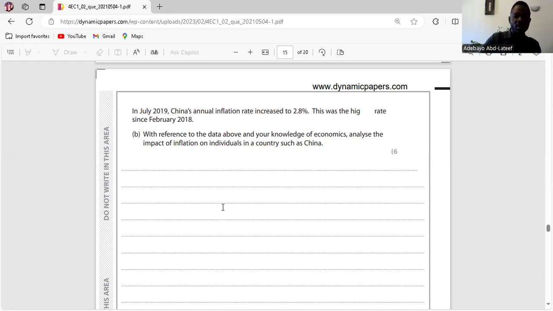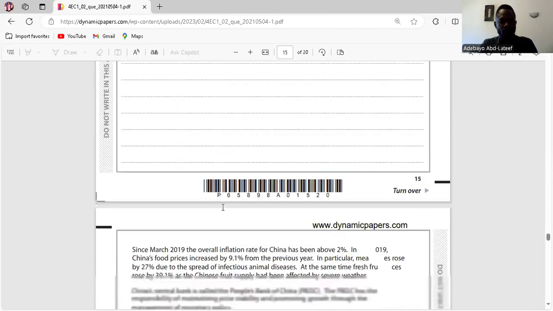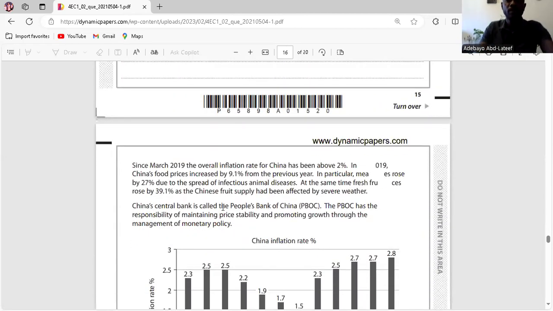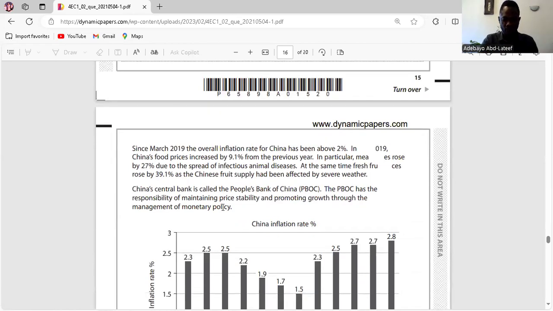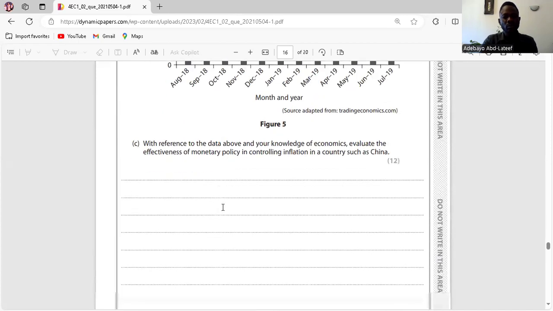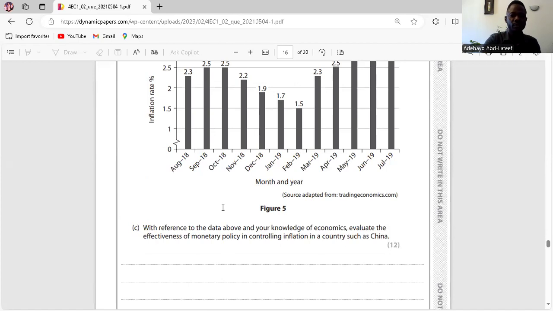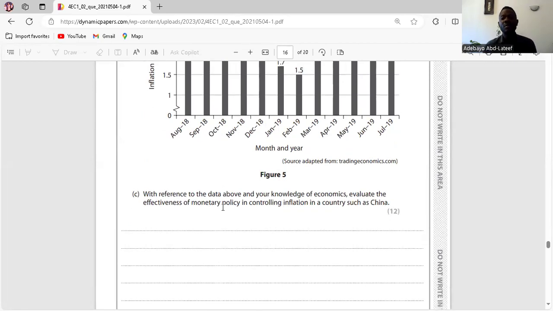We'll go to question C, right? It says, with reference to the data above and your knowledge of economics, evaluate the effectiveness of monetary policy in controlling inflation in a country such as China.